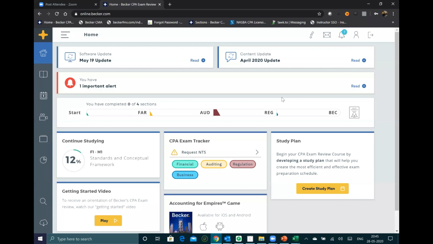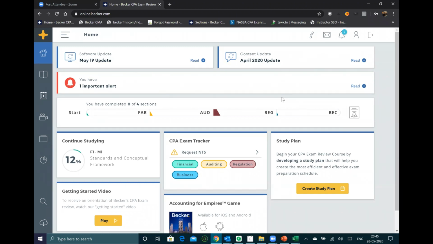And you might see, after next to next year, there might be 4 or 6 sections in CPA instead of 4 subjects. In 2022 or 2023, you will have 6 sections in CPA, and you will have an elective subject. So that means if I have 4 subjects, I can select any subject which I want to specialize in. Suppose I want to specialize in tax, so you can skip BEC and go for taxation, advanced taxation, and you can select that. So there is an elective subject also which is coming up from the end of 2022 in CPA, whereby there might be 6 subjects instead of 4 sections.